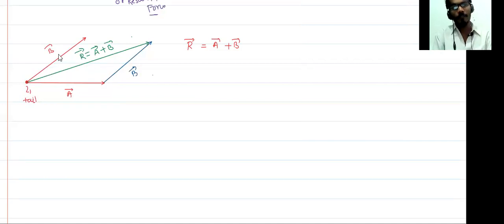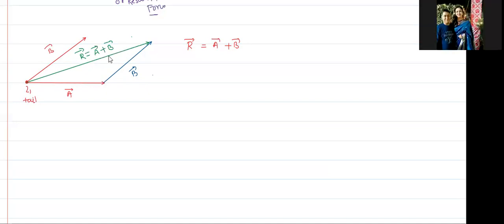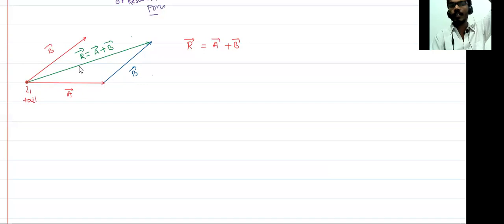How do we add that? We shift this vector B parallelly such that the head of A vector meets with the tail of B vector. If this happens, then we can say that the resultant R vector is from the tail of A vector to the head of B vector.